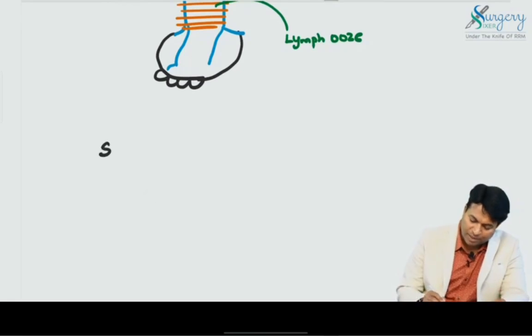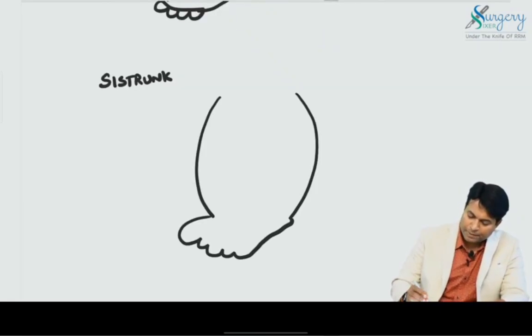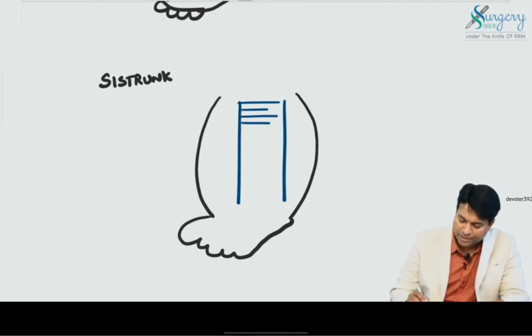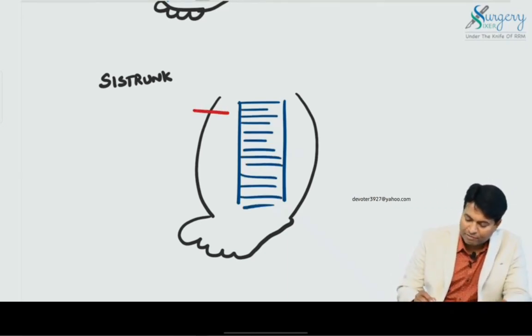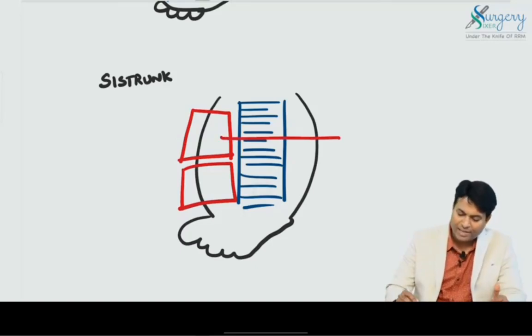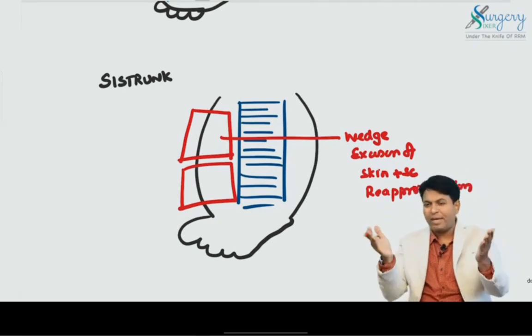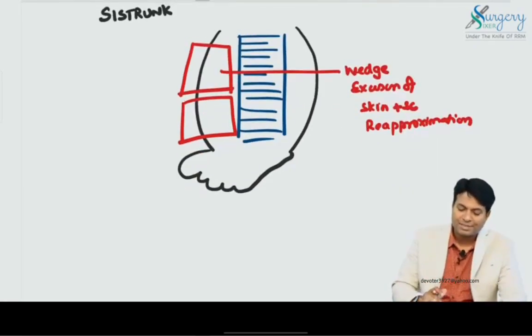Then comes the Sistrunk operation. In this operation, this is the lymphedematous tissue, and this is the subcutaneous fascial plane and other muscles here. What we do is we cut a wedge of tissue like this. We cut a wedge excision of skin and subcutaneous tissue and reapproximate the remaining. It is a good operation. Skin and subcutaneous tissue are removed and we reapproximate, so there is no lymph ooze or lymphuria. So this is the Sistrunk operation.